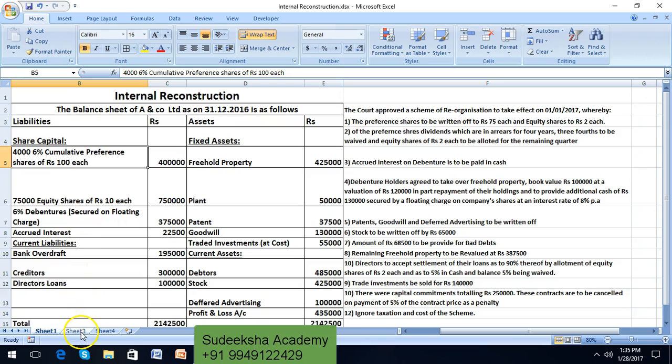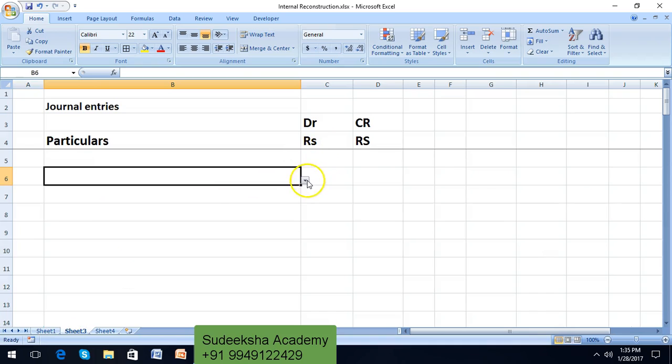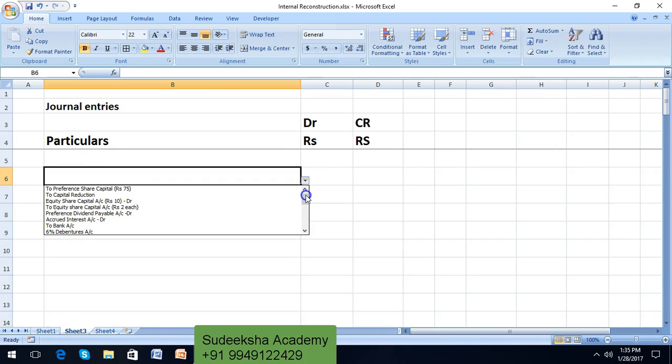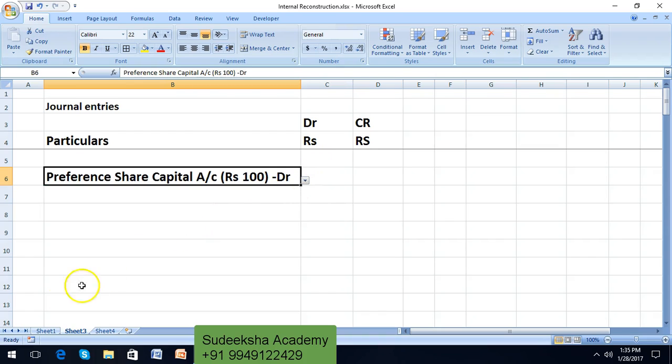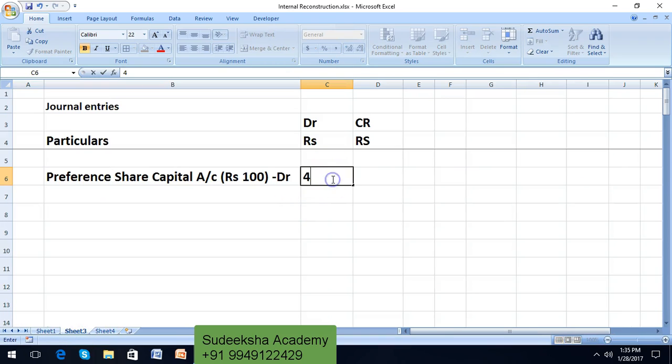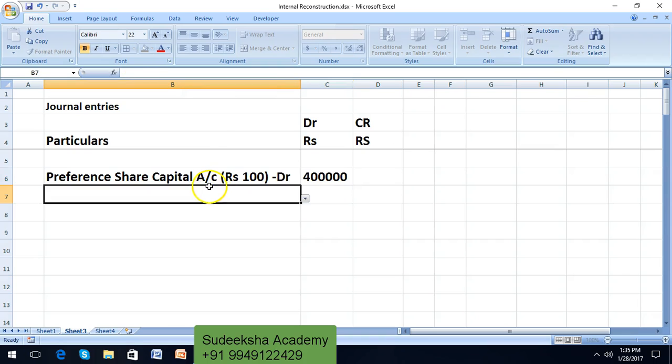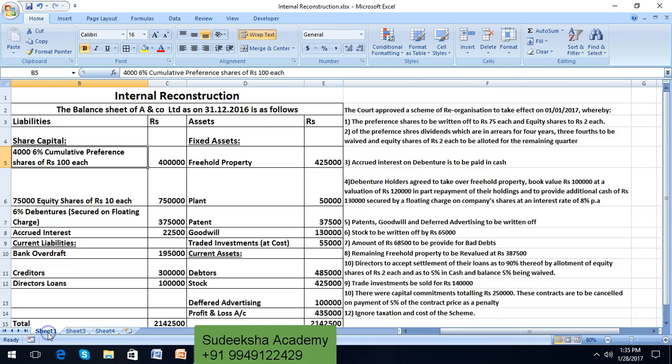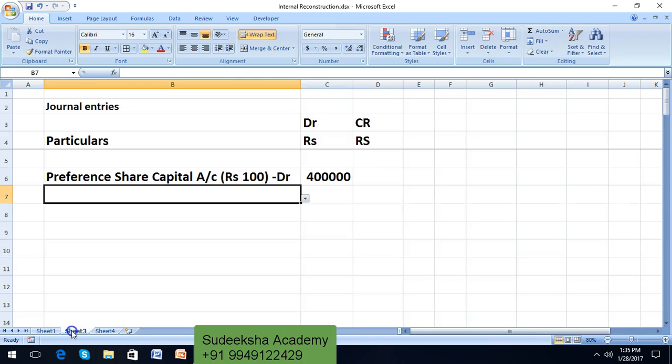So let us post the entry. 6% cumulative preference shares of ₹100 each should be debited. What is the total amount? 4 lakhs. By giving a credit, it should be brought down to ₹75 each.